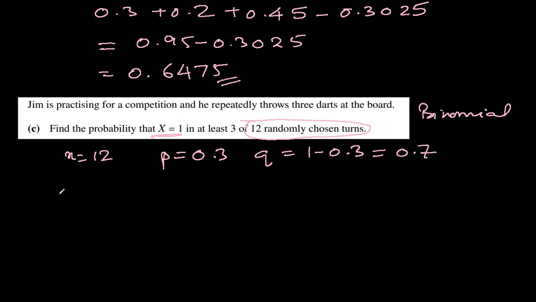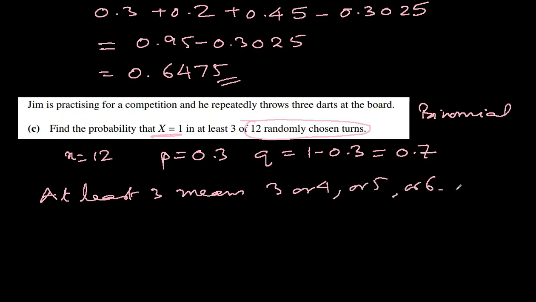We want at least 3. What does it mean? It means 3 or 4 or 5 or 6 till 12. That is at least 3, which is a long list. So what will I do instead?